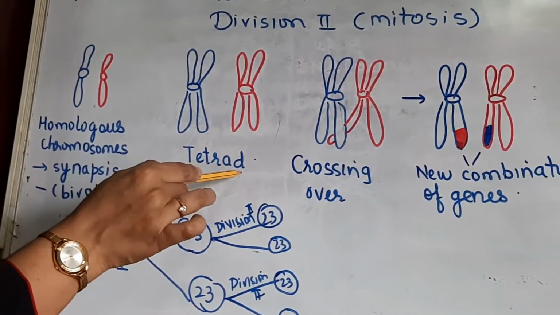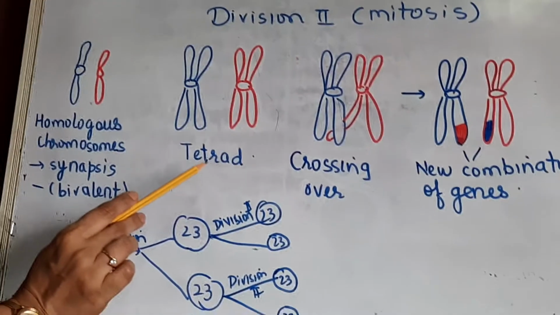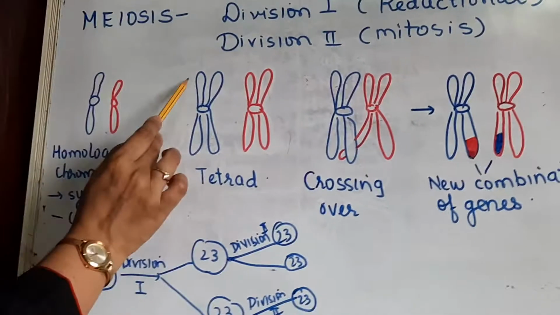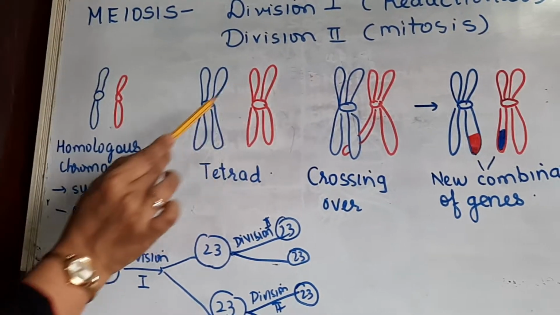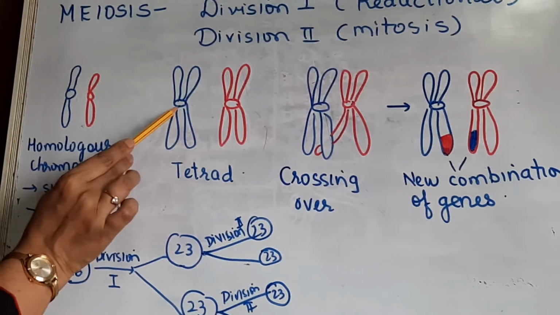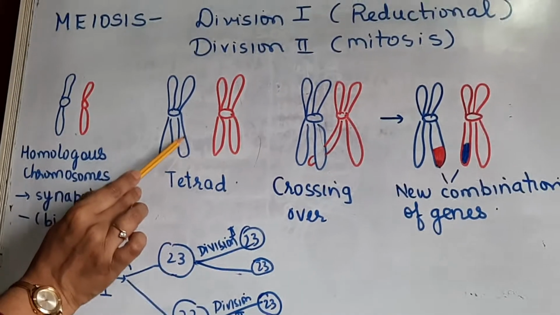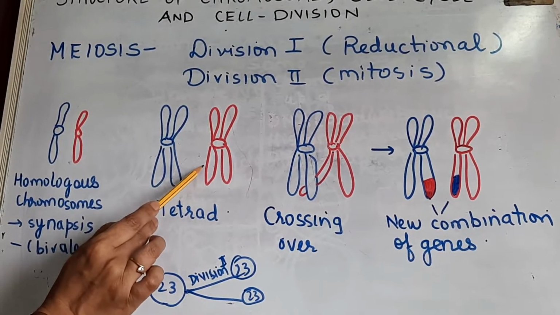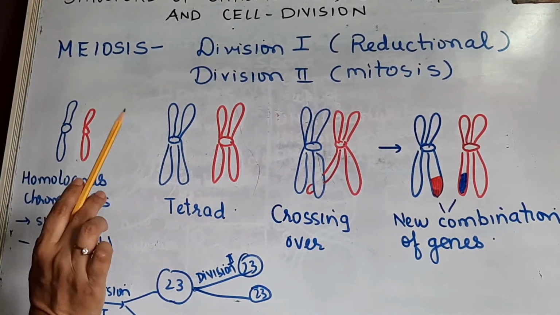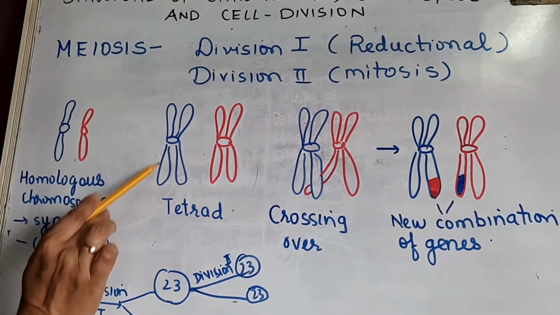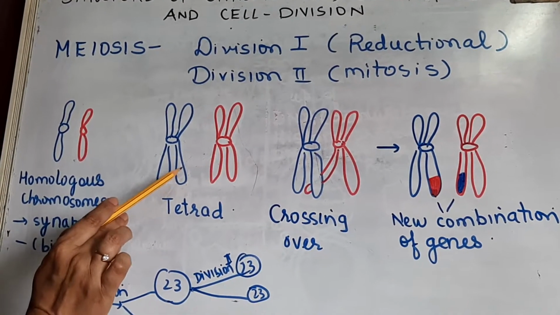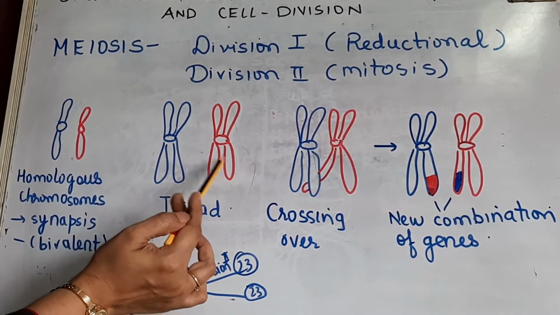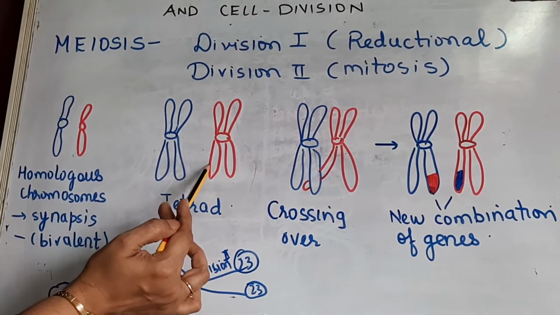So this is now called a tetrad. Tetra means 4. Okay. So this is a pair of homologous chromosomes. These are the sister chromatids. This is the centromere. Now this and this chromatid are called the non-sister chromatids of the homologous chromosome. Okay. When it is of the same chromosome, they are sister chromatids. When it is of the pair, the homologous, they are called non-sister chromatids.